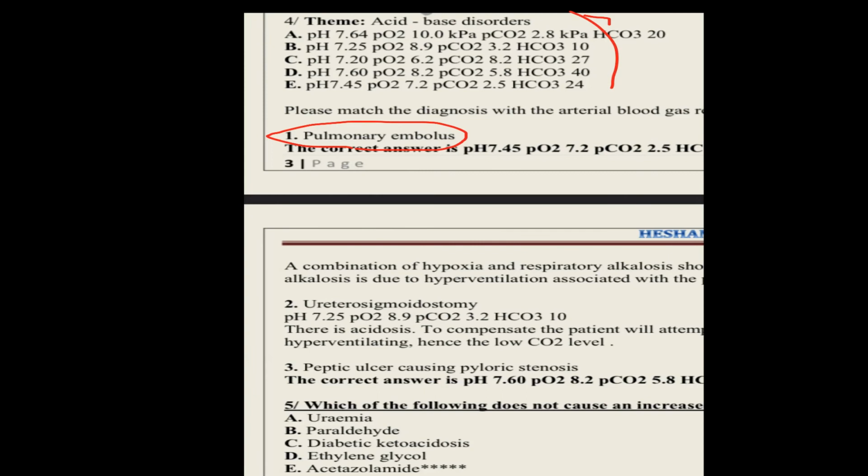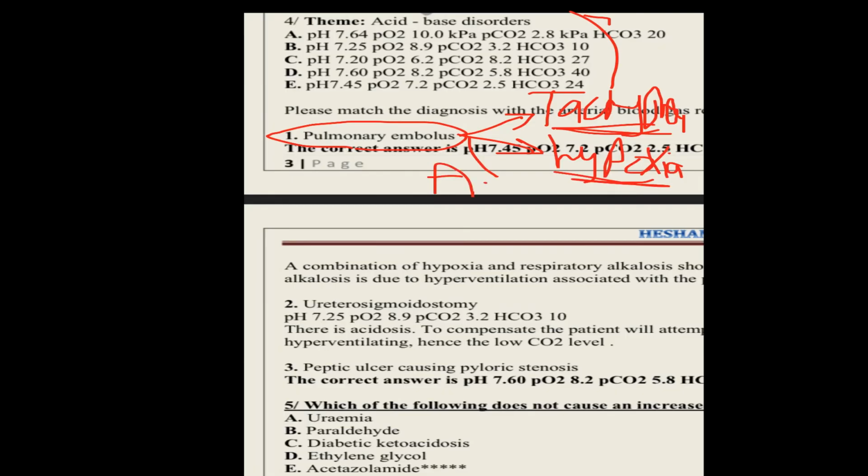And what are the clinical findings initially which you will find in this patient with pulmonary embolus? Respiratory alkalosis and oxygen low. Yes, excellent. Why respiratory alkalosis? The patient will have tachypnea, so increased respiratory rate and hyperventilation will cause a wash of CO2. And what else will you find in this patient? Oxygen saturation low. Yes, excellent. There will be hypoxia, and it is an acute condition.